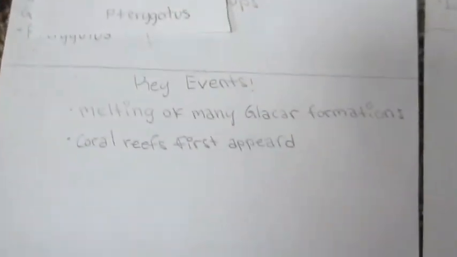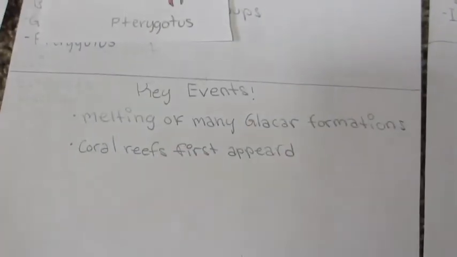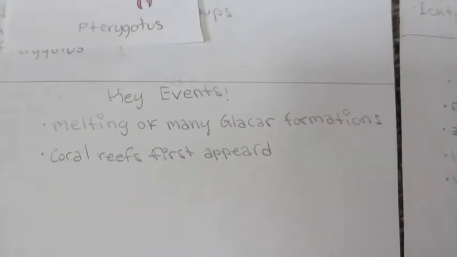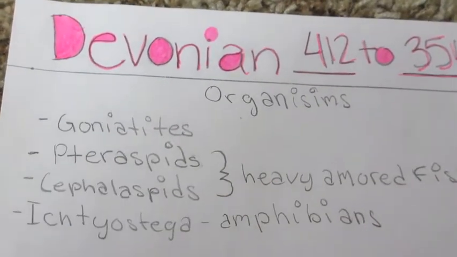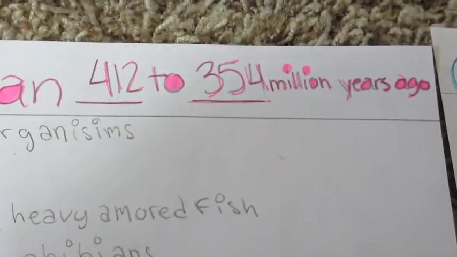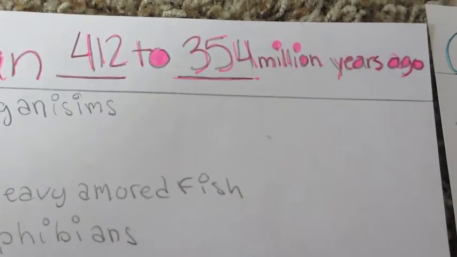Then we have the key events. The key events were the melting of many glacier formations and coral reefs appearing for the first time. The next period is the Devonian period. It went from 412 to 354 million years ago.